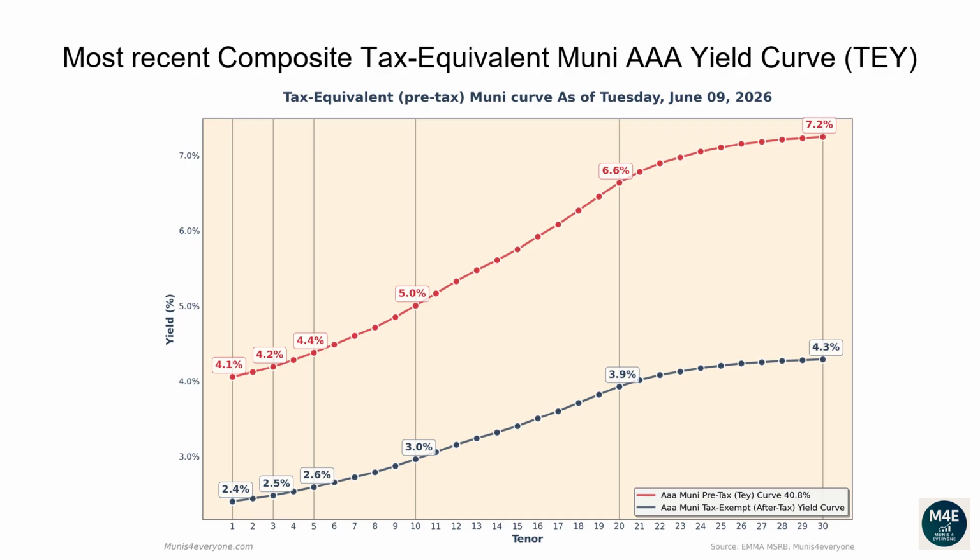The one-year tax-exempt yield is 2.4%, corresponding to a 4.05% tax-equivalent yield for investors in the top tax bracket. The two-year tax-equivalent yield is 4.12%. The 5-year tax-equivalent yield is 4.38%. The 10-year tax-equivalent yield is 5.0%. The 20-year tax-equivalent yield is 6.64%. The 30-year tax-equivalent yield is 7.25%.